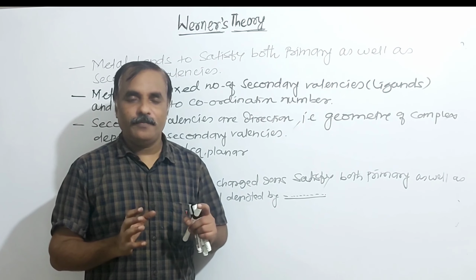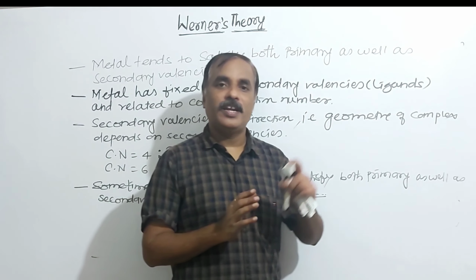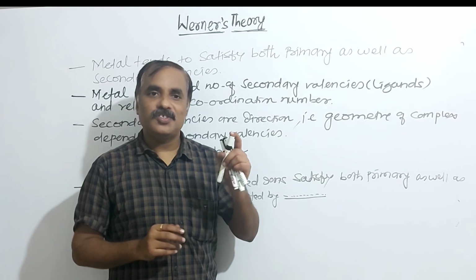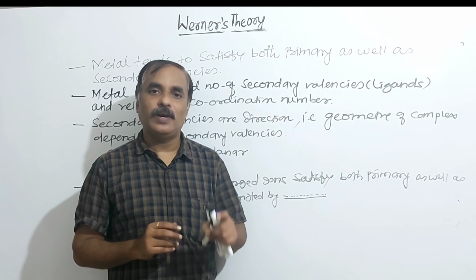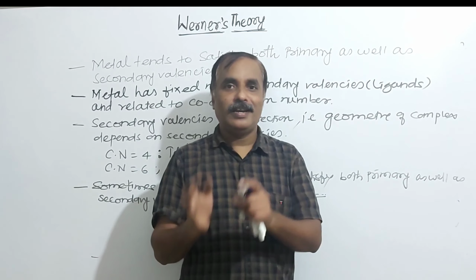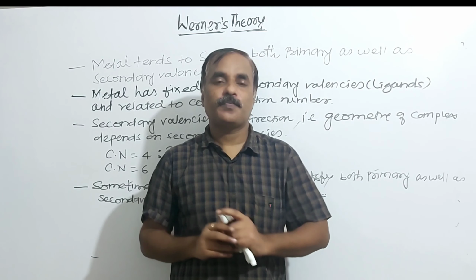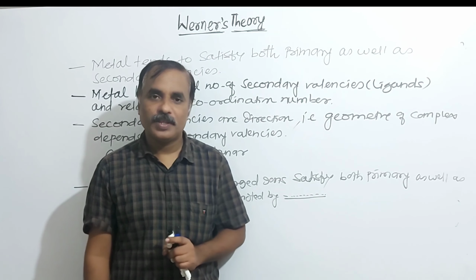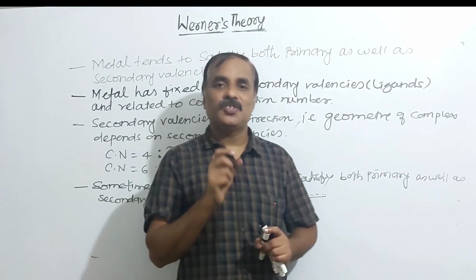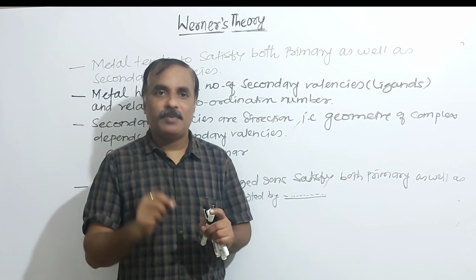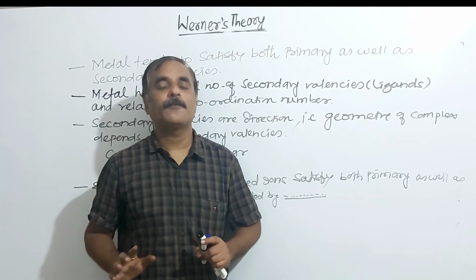What about secondary? Secondary valencies are said to be non-ionizable, and it is not possible to separate them. Secondary valencies are characterized by negative, positive and neutral, depending on the type of ligand, because ligands are firmly attached to the metal or metal ion, that is why non-ionizable. The symbol of secondary valencies is a thick line. Secondary valencies are present in the inner sphere. Primary valencies are present in the outer sphere.